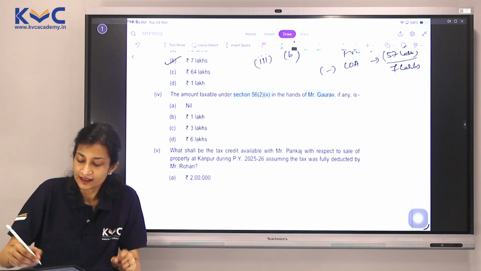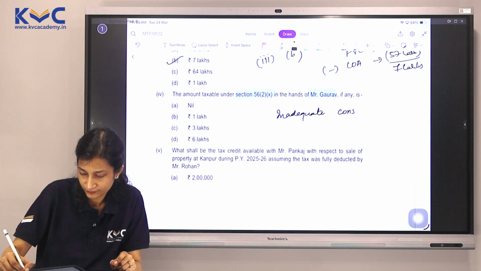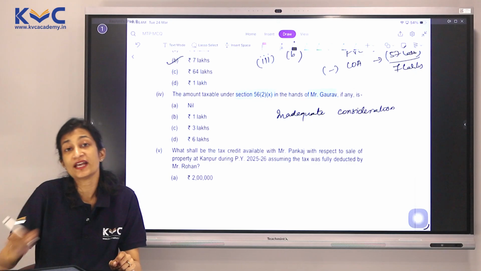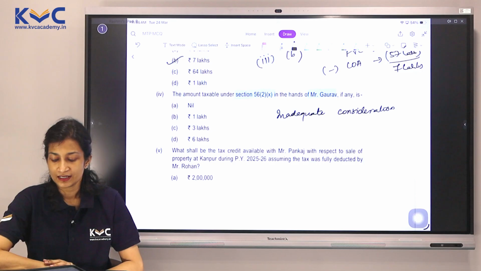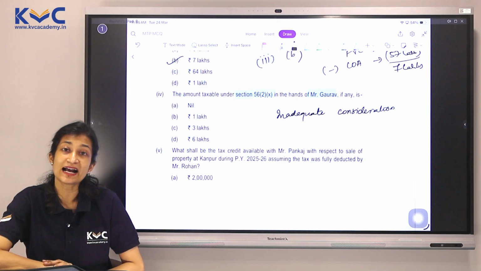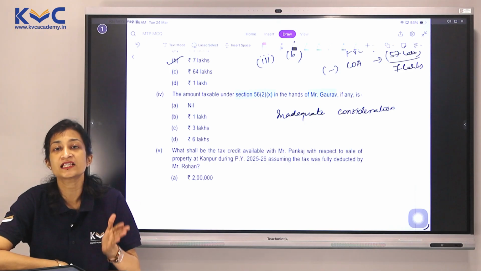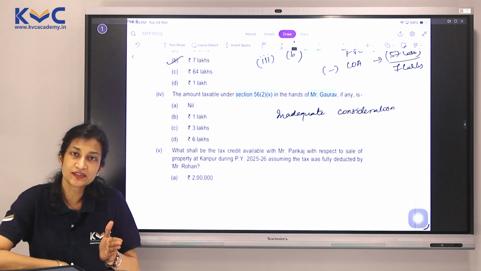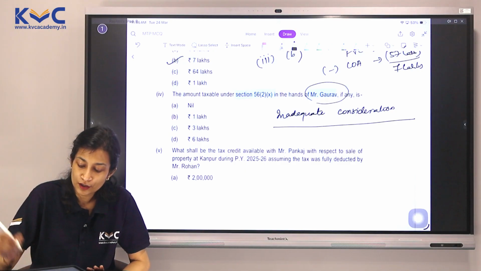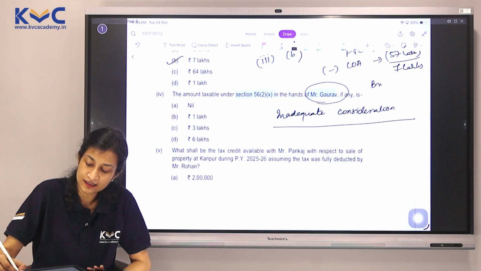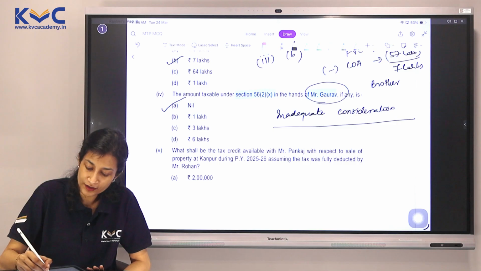Well, under 56(2)(x), if there is an inadequate consideration of an immovable property which exceeds the higher of 50,000 or 10% of the consideration, it would be taken as a taxable income in the hands of the recipient. However, we know very well as far as relatives are concerned, gifts are not taxable for them. So this inadequate consideration is not going to be taxable in the hands of Gaurav. Why? Because he's a relative, brother. So our answer is nil. It would be 4A.